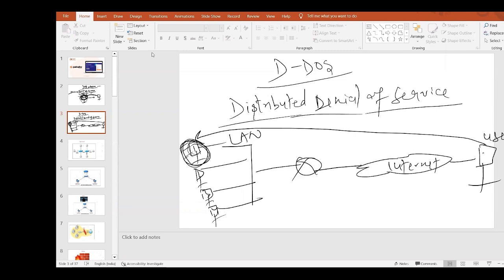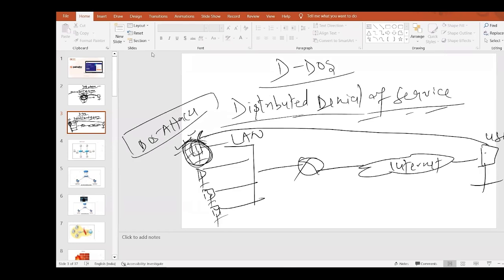This server is actually running, but due to some means you are not able to log in or access this server. If one device is affected by denial of service, it's called a DOS attack. But if multiple PCs or multiple servers are affected by DOS attack, that is distributed. Distributed means it is spread across multiple segments or multiple servers. That kind of attack is called a DDoS attack. So now we know the difference between DOS and DDoS, right?